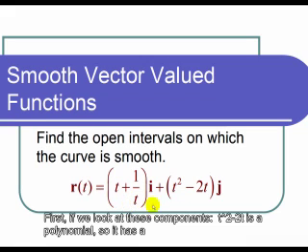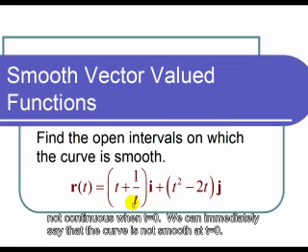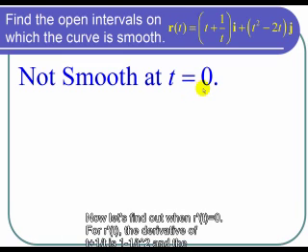So first, if we look at these components, t squared minus 2t is a polynomial, so it has a continuous derivative for all values of t, and t plus 1 over t is not continuous, and its derivative is not continuous when t is equal to 0. So we can immediately say that the curve is not smooth at t equals 0.